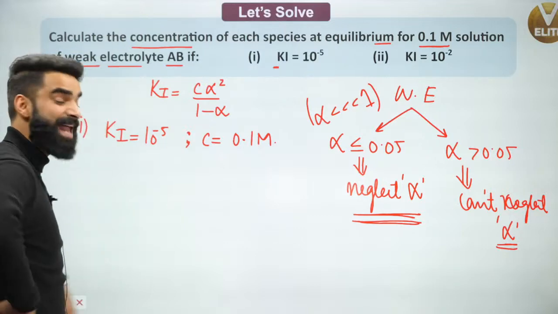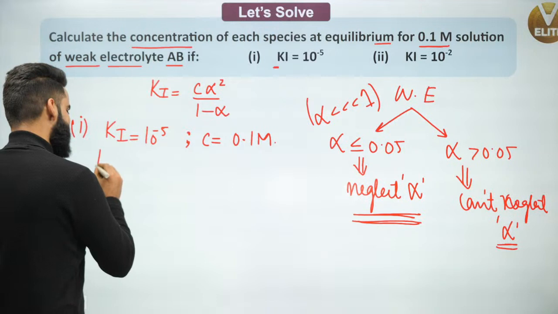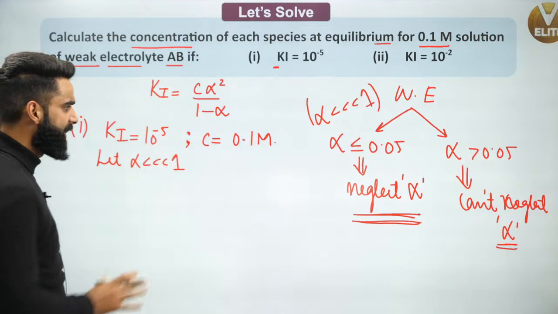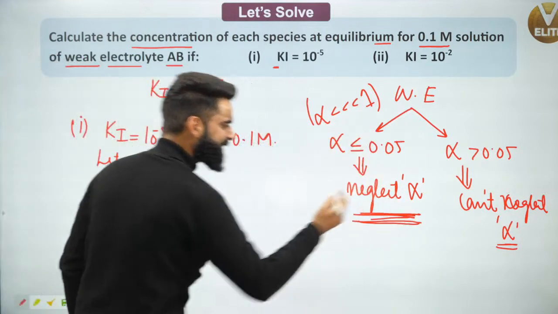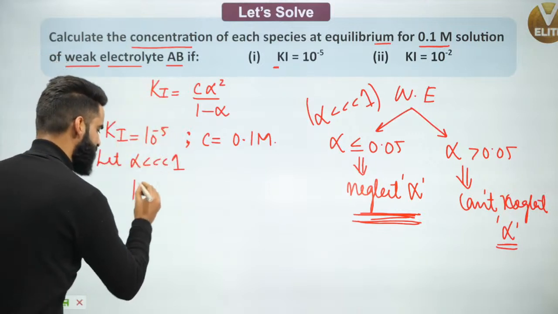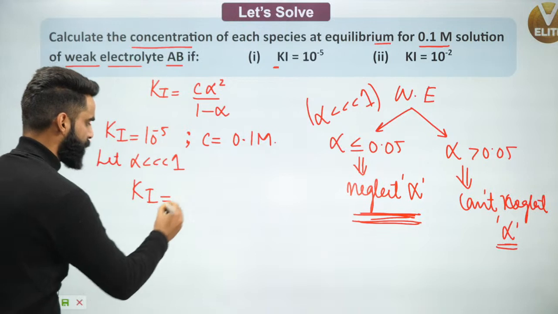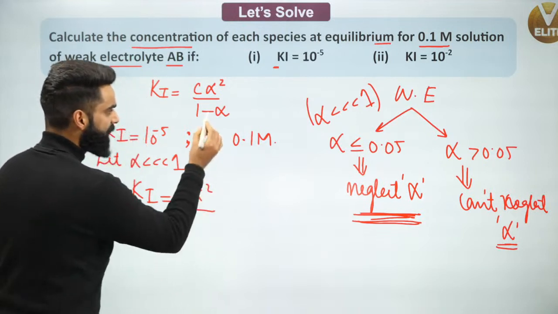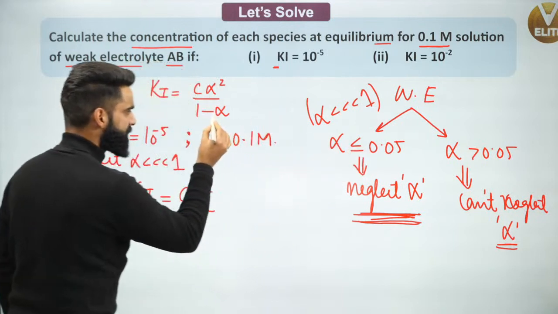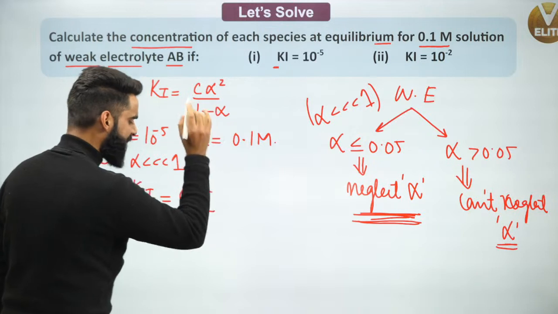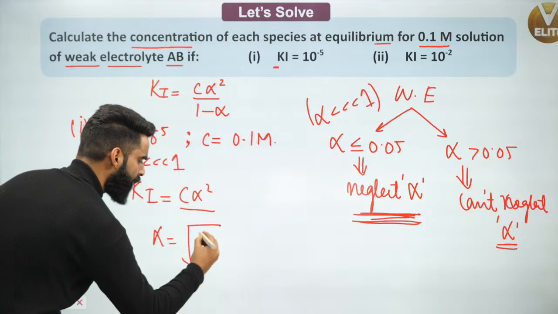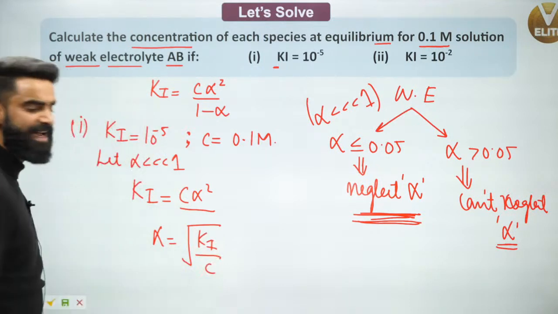So I'll be assuming certain things. Let the value of alpha be far less than 1. If alpha is far less than 1, I can neglect alpha. Then I can write the expression as Ki is equal to C alpha square divided by 1, since if alpha is less than or equal to 0.05, instead of 1 minus alpha I can only write 1. So alpha is the under root of Ki divided by C.